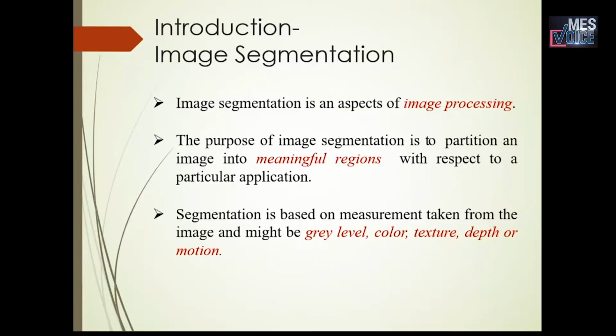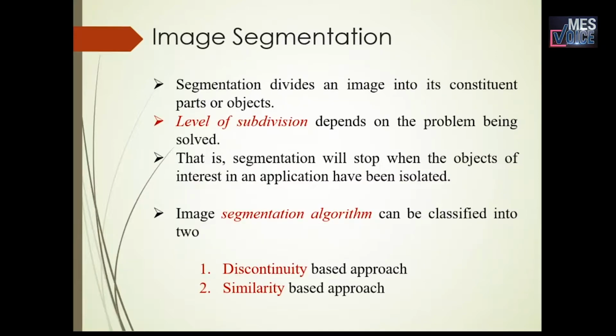What is image segmentation? Image segmentation is an aspect of image processing. The purpose of image segmentation is to partition an image into meaningful regions with respect to a particular application. Segmentation is based on measurements taken from the image and might be gray level, color, texture, depth or motion. Segmentation divides an image into its constituent parts or objects. The level of segmentation or subdivision depends on the problem being solved. That is, segmentation will stop when the objects of interest in an application have been isolated.